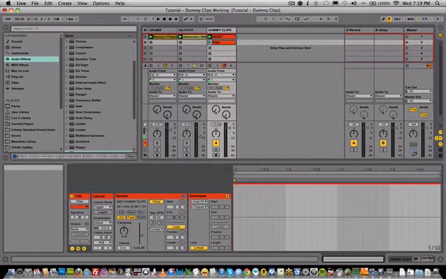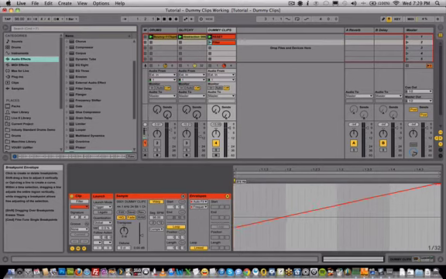So we'll go ahead and add an endpoint and drag this down to say about 300. Maybe add a little curve. You can add automation curves by holding down the Option button and dragging.